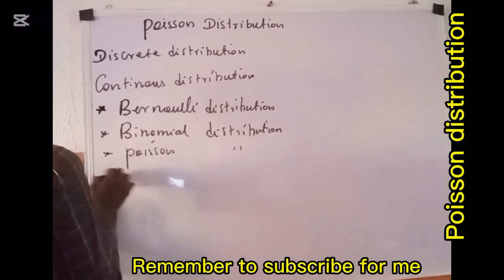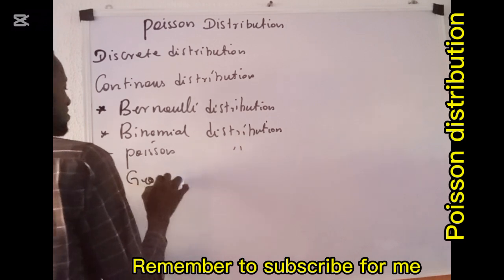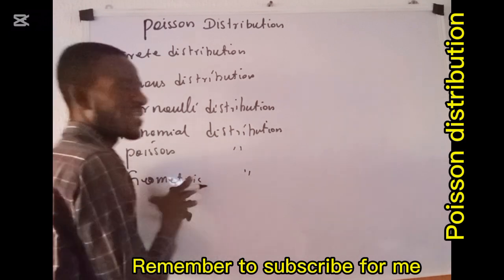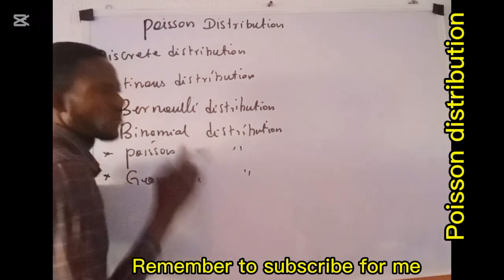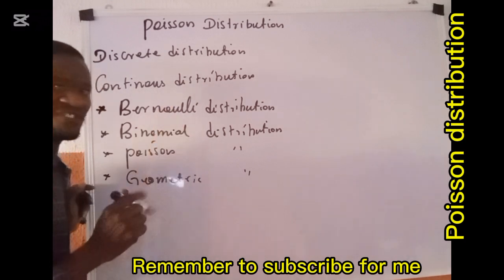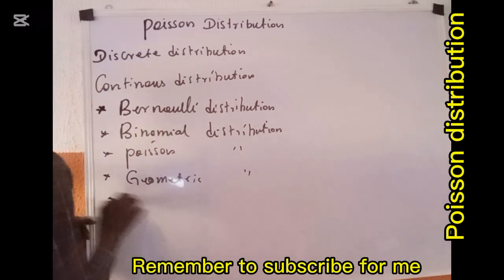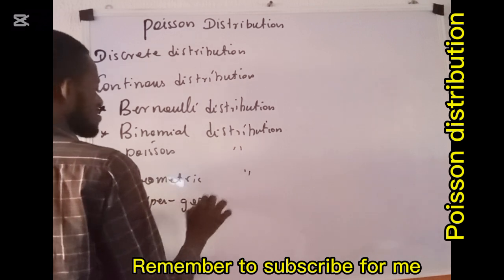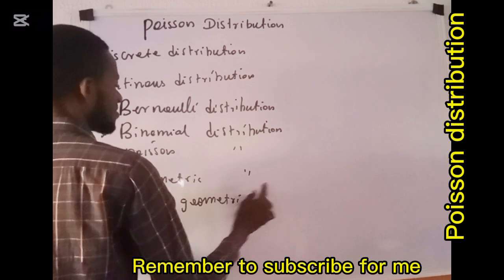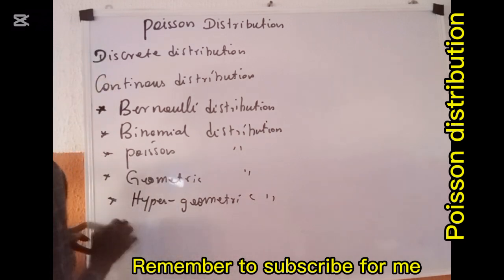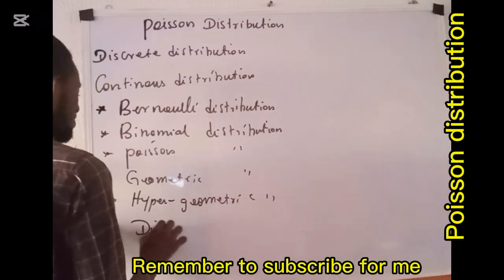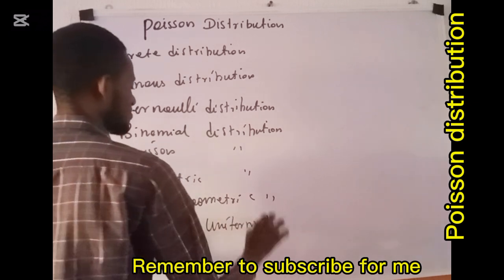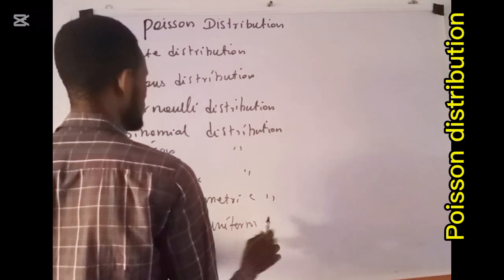We equally have the geometric distribution, of the first and of the second kind, the hypergeometric distribution, and the discrete uniform distribution.